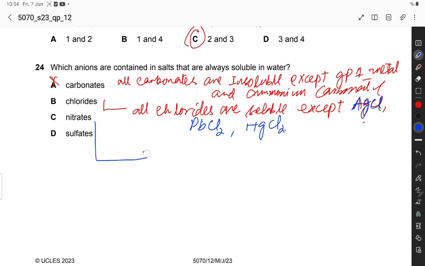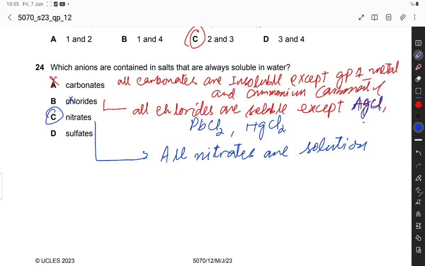All nitrates are soluble. All nitrate salts are soluble, so this is the correct option.